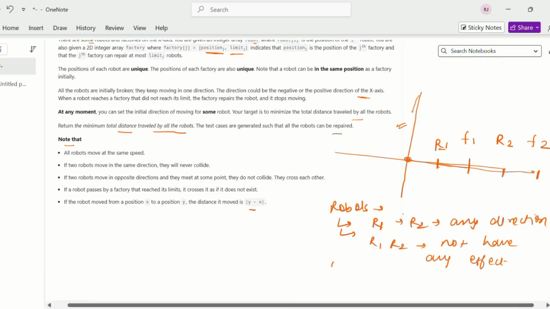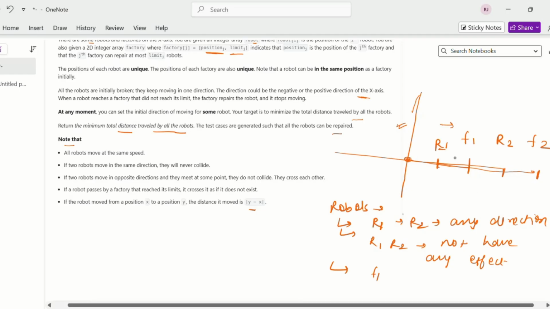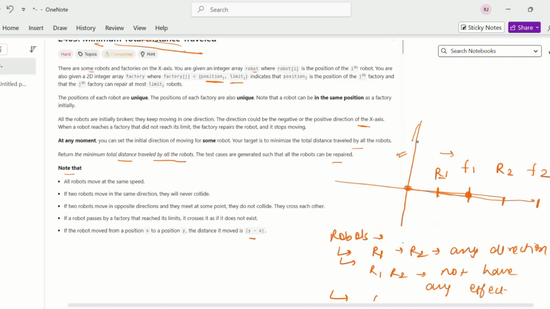One more thing given in this question: factory F1 is there, and suppose R1 is moving in this direction, it will move until there is some factory whose limit is still remaining. Suppose this factory's limit is 2.